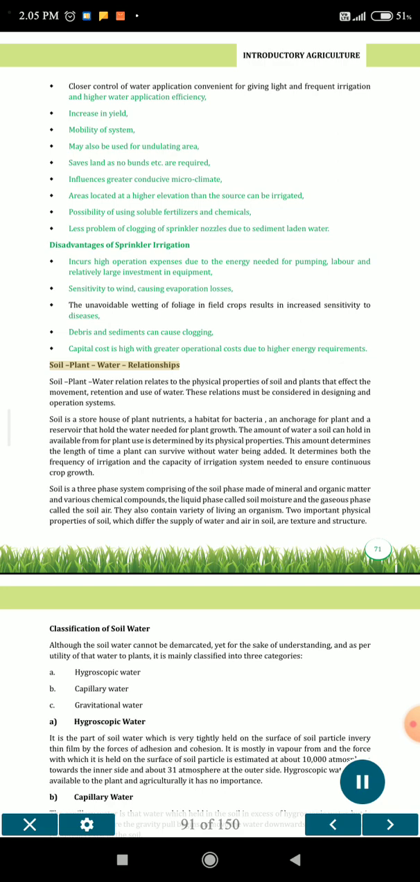Soil-plant-water relationships. Soil-plant-water relation relates to the physical properties of soil and plants that affect the movement, retention and use of water. These relations must be considered in designing and operating systems. Soil is a storehouse of plant nutrients, a habitat for bacteria, an anchorage for plants and a reservoir that holds the water needed for plant growth.